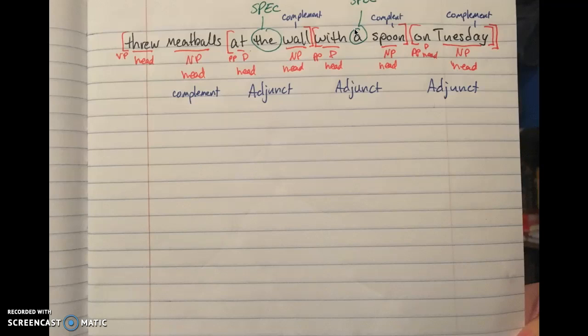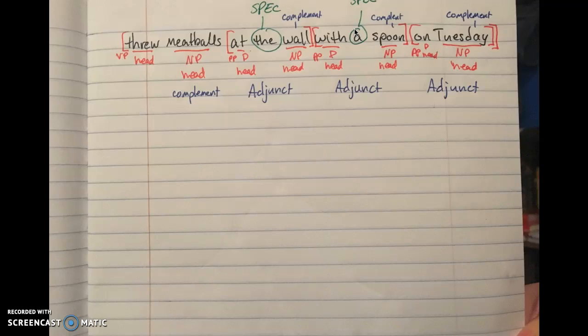And then when we go through and label the phrases, we have "through meatballs," which is the verb phrase. We have the prepositional phrase "at the wall," another prepositional phrase "with a spoon," and then the third prepositional phrase "on Tuesday." Within the VP "through meatballs," the head verb is "through," and the head noun is going to be "meatballs."